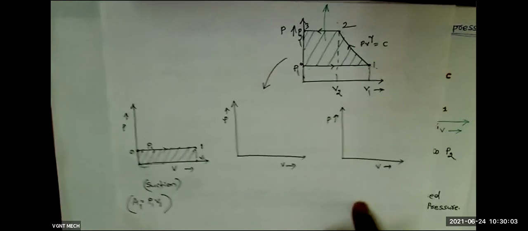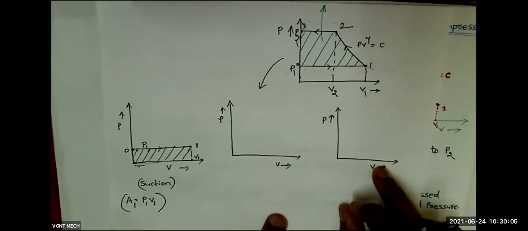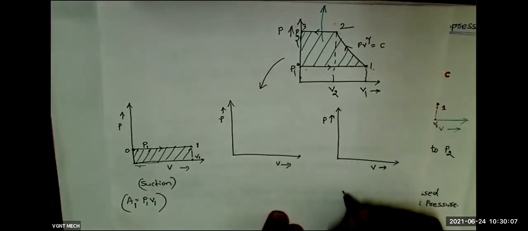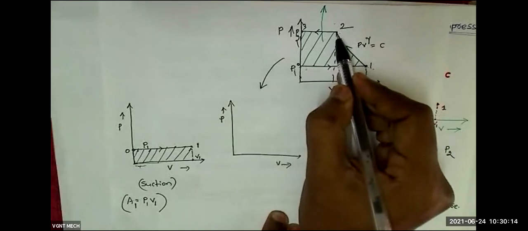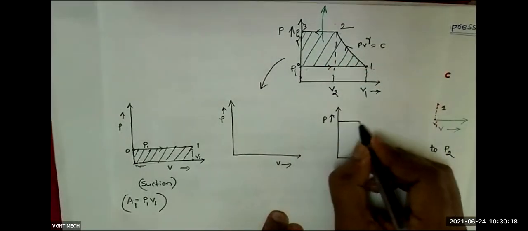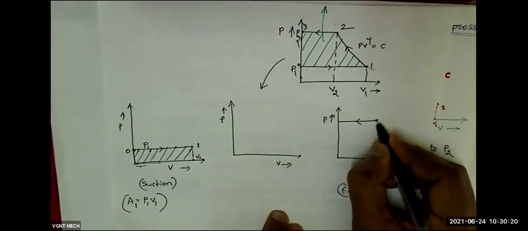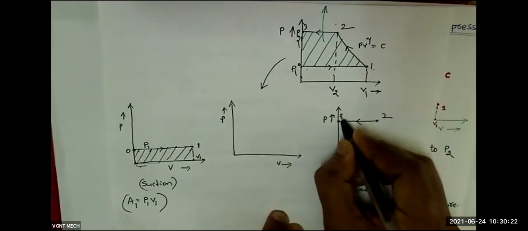Similarly, I will come to the exhaust process. This one I will come to later. Which indicates the exhaust stroke? The exhaust stroke indicates this process, point 2 to 3. This is suppose point 2, this is suppose point 3.